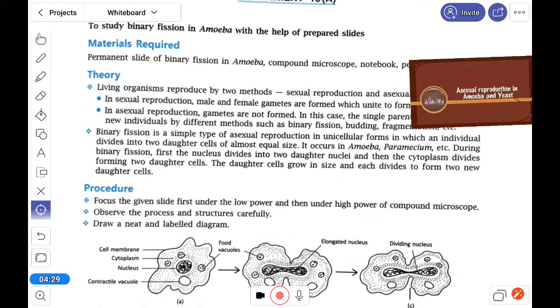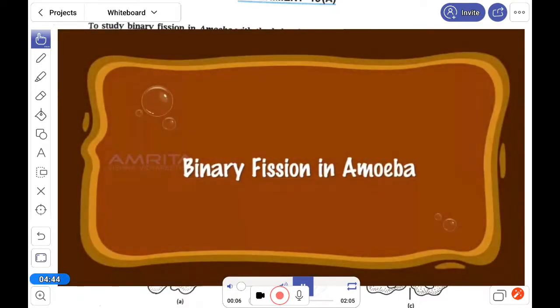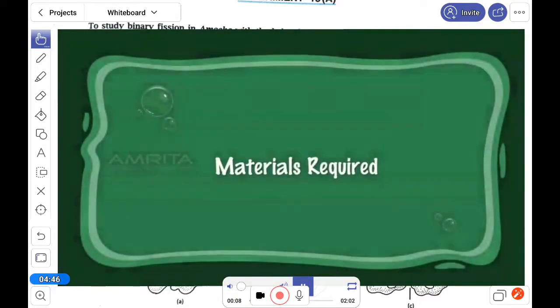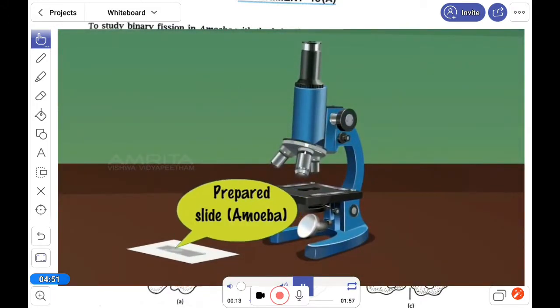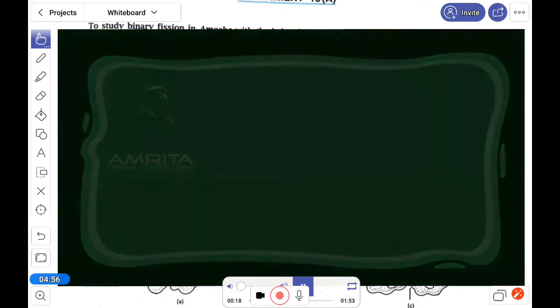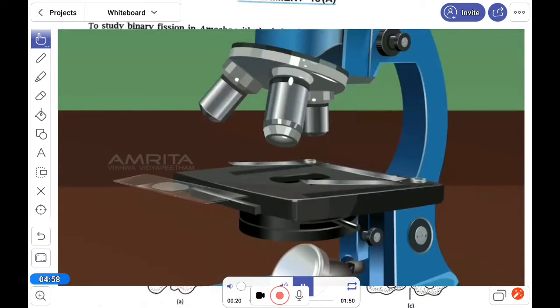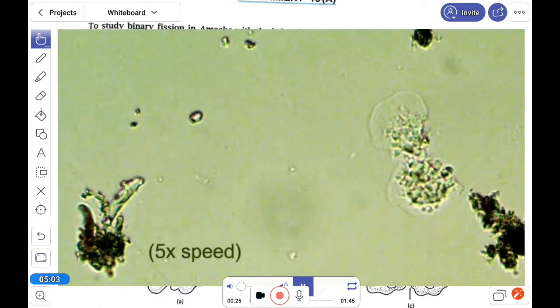If we watch a little bit of a video, it is very easy to understand from that. So let's take a look. Asexual reproduction in amoeba. First is binary fission in amoeba. What kind of materials are required? You know that one prepared slide of the amoeba and one microscope is enough. Here is the procedure: at first we have to clip in the compound microscope, and after that we can see.